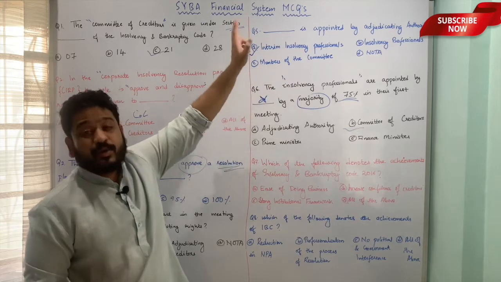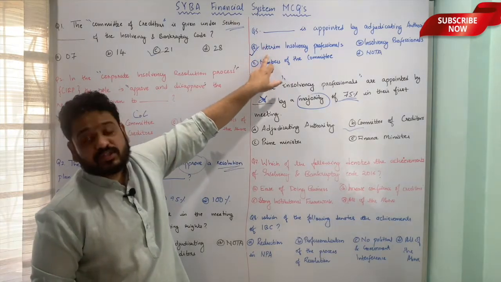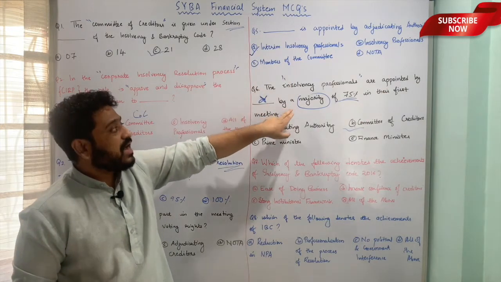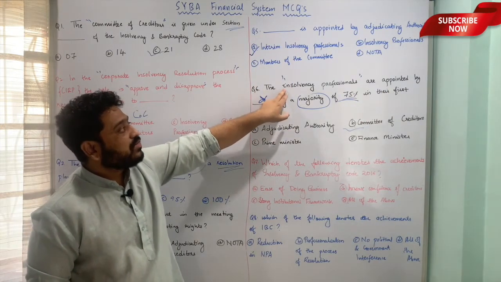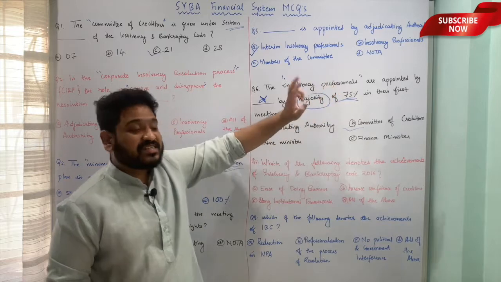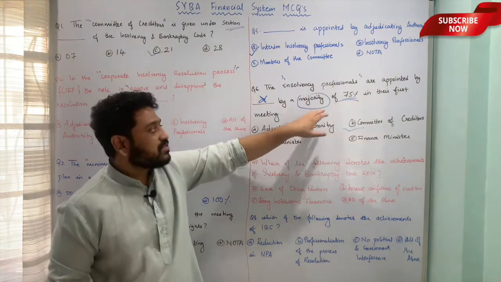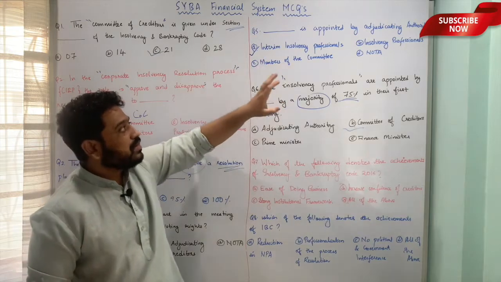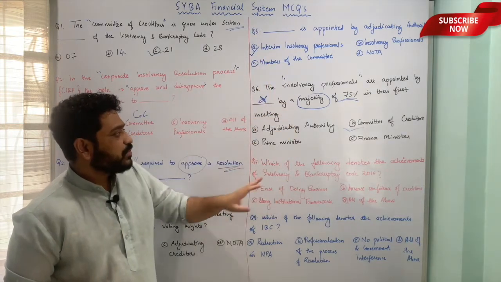Mind you, appointment of interim insolvency professionals is done by the adjudicating authority, and the appointment of insolvency professionals is done by the committee of creditors. This is the major difference between the two, so please pay attention to certain words. Okay, let us now move to the next question.